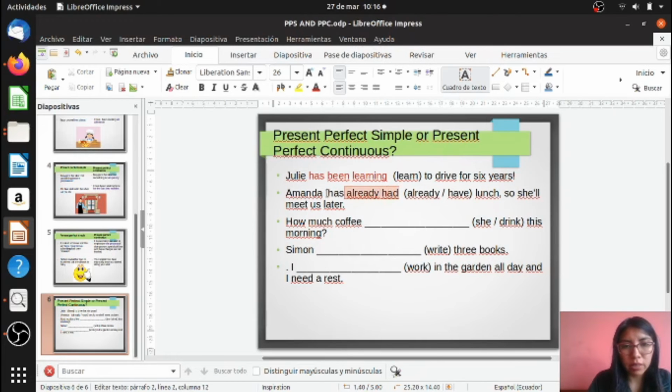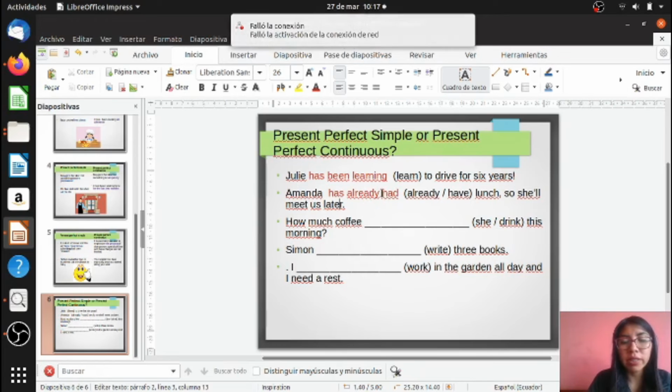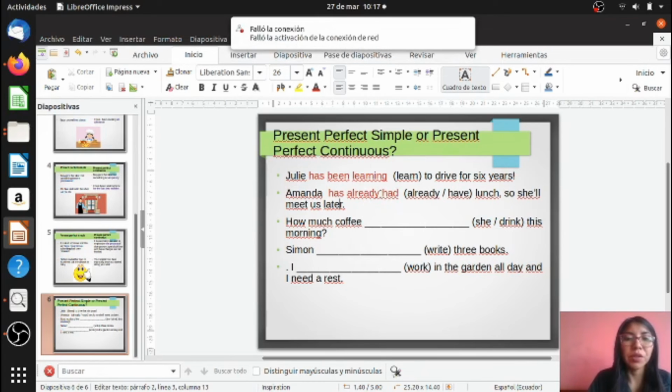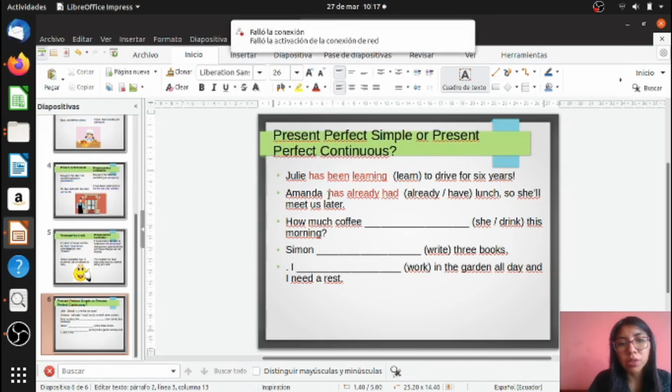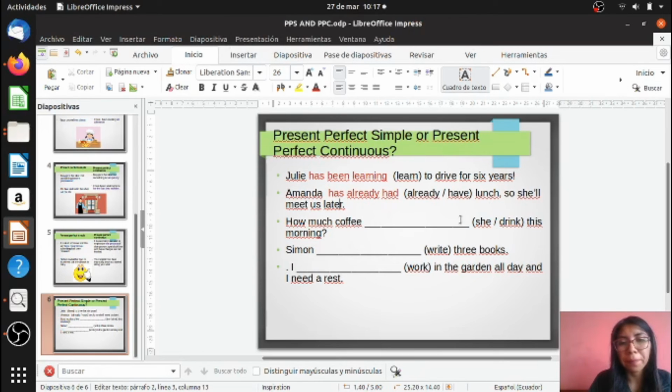Pay attention. In the present perfect simple, the structure is the auxiliary has or have, depending on the subject, and the verb in past participle form. And when you have a time expression such as already or just, you are going to place it between the auxiliary and the verb in past participle. So, Amanda has already had lunch, so she will meet us later.